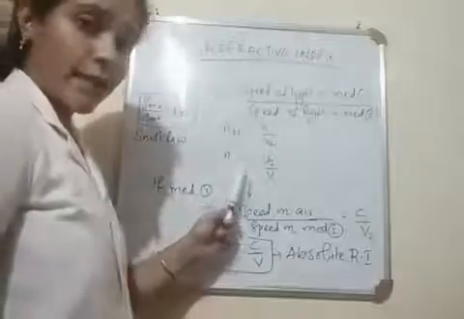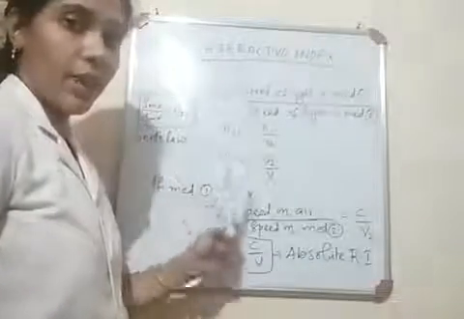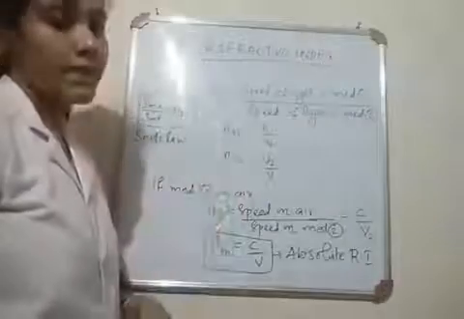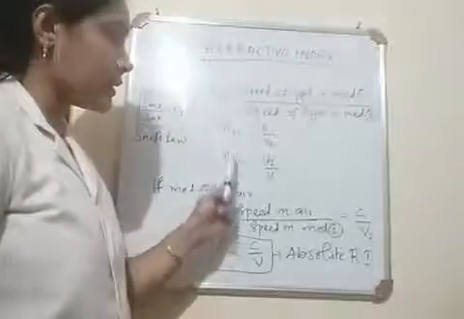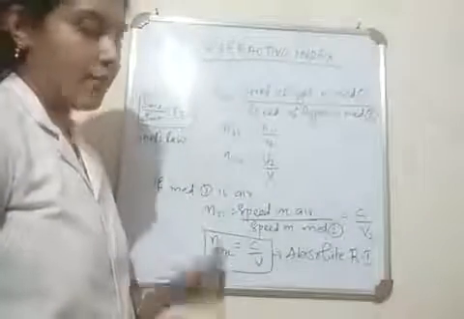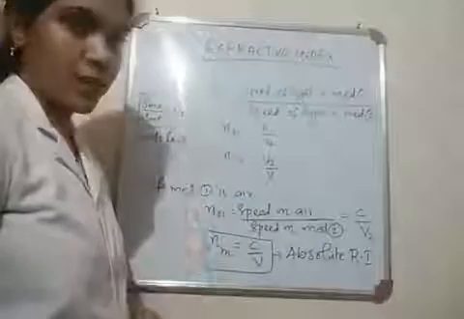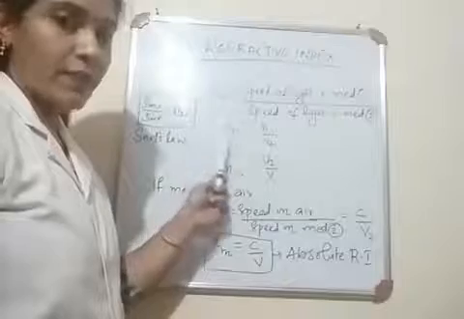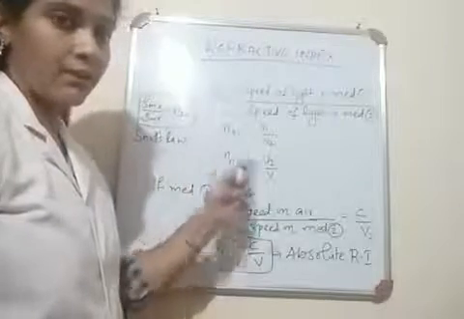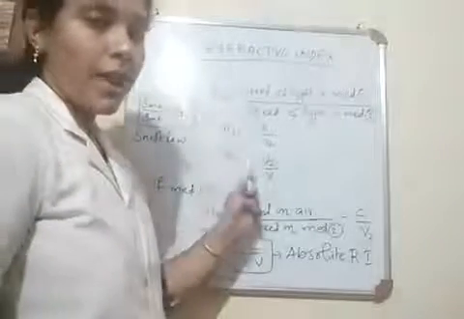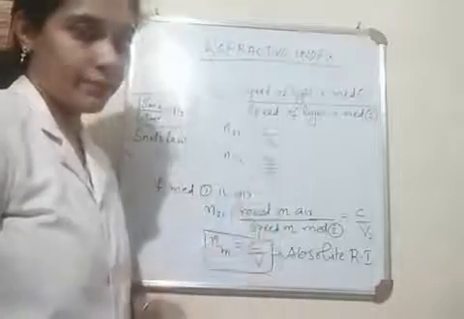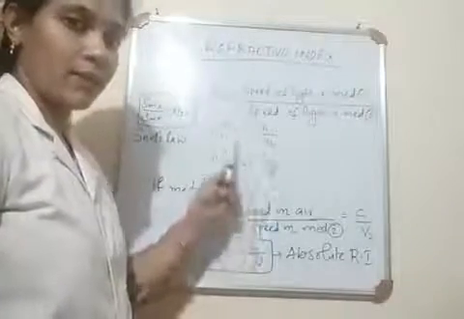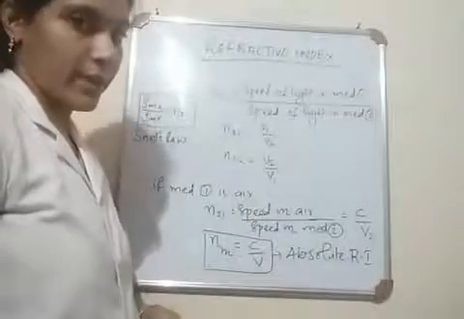Okay, so what is n12? n12 is the refractive index of the first medium with respect to the second medium. So here bending will occur in the first medium. We are obtaining the refractive index of the first medium. But here, this is n21, the refractive index of the second medium with respect to the first medium. So the light ray bends in the second medium. Okay, and this is the equation that relates refractive index with the speed of light in different media.